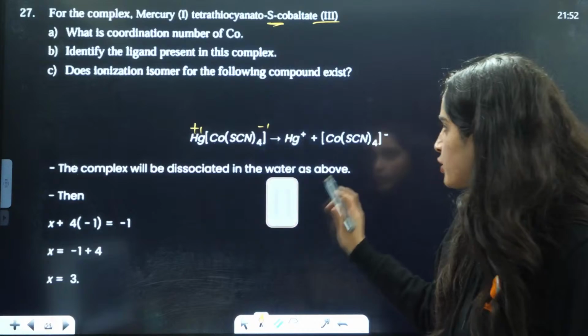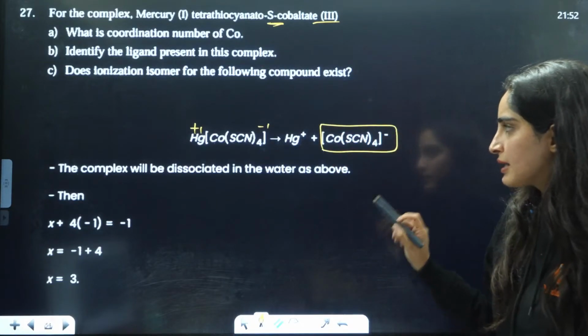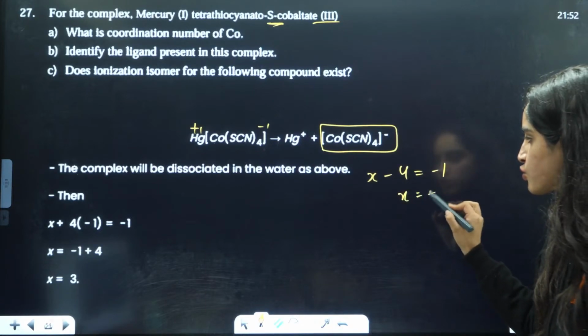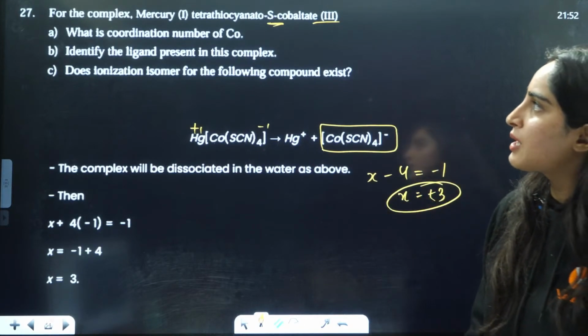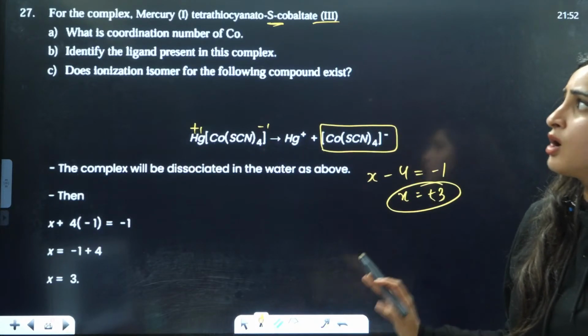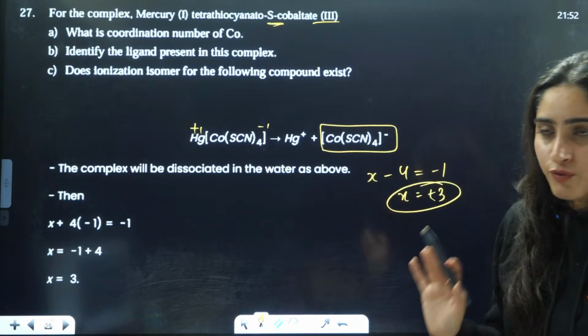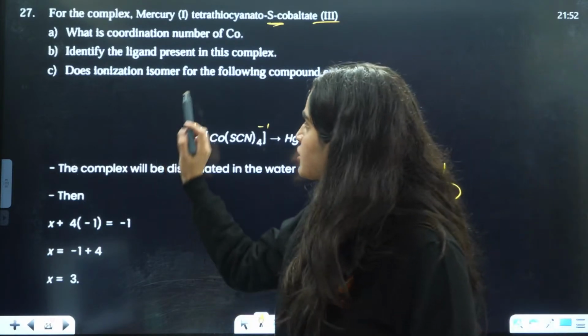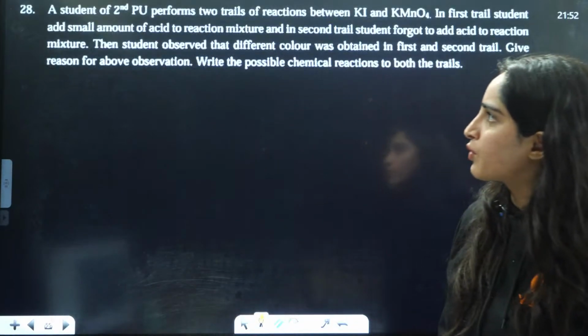So X minus 4 equals -1, X equals +3. So the oxidation number is +3, and the coordination number of cobalt is 4.